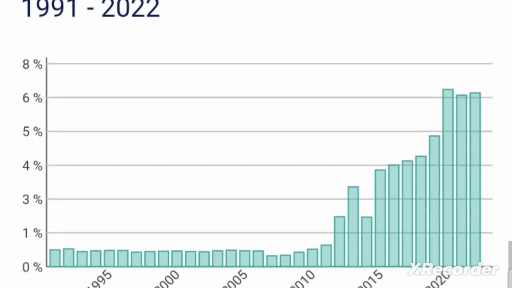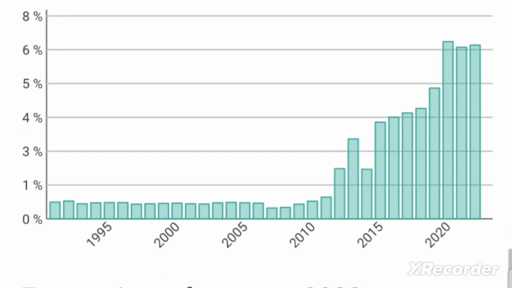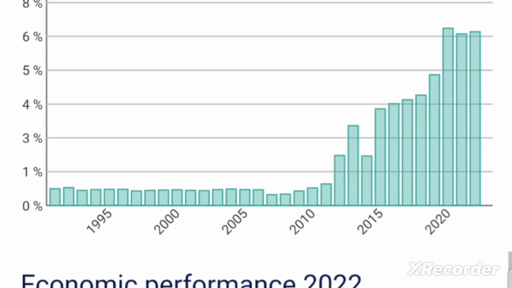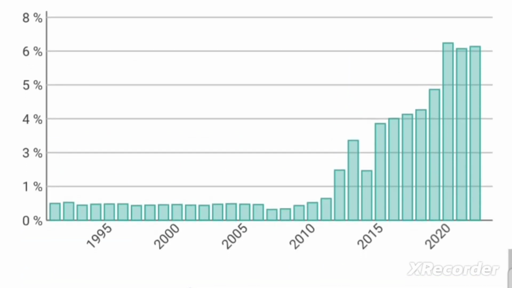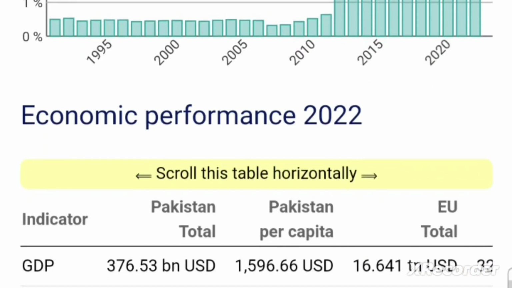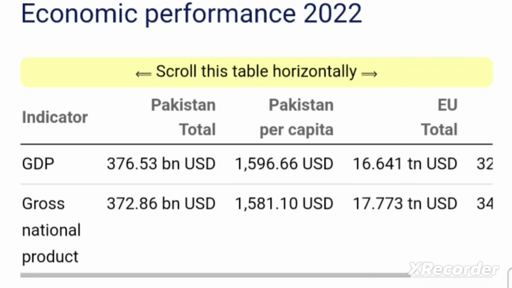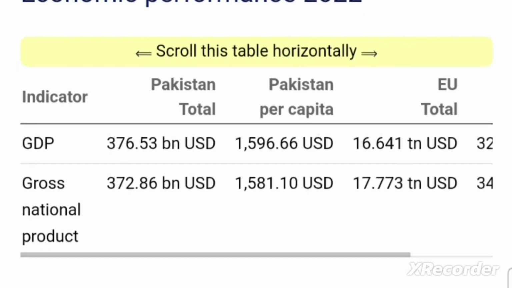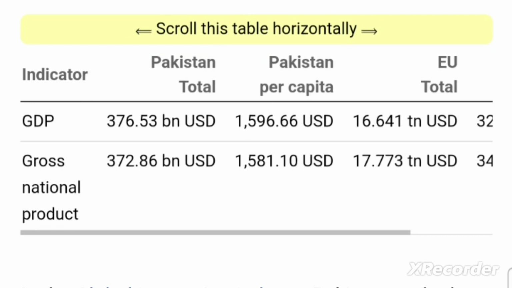Unemployment rate in percentages from 1991 to 2022. These are the unemployment rates. Economic performance 2022. GDP, Pakistan total GDP in 2022 was 376 billion US dollar and GNP was 372 billion US dollar. Pakistan per capita income, $1,596.